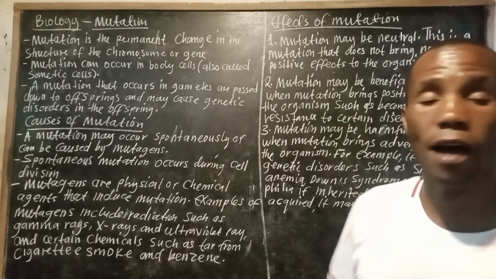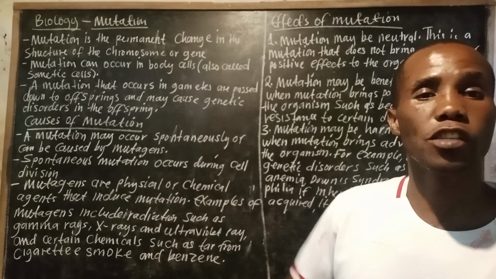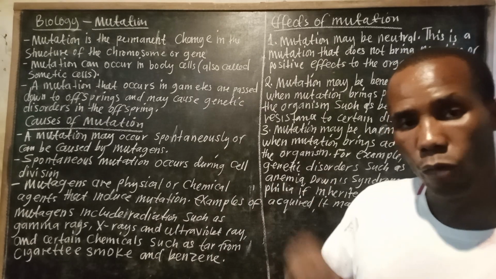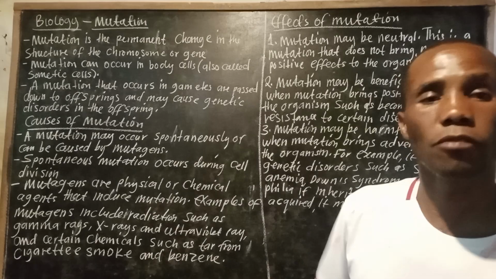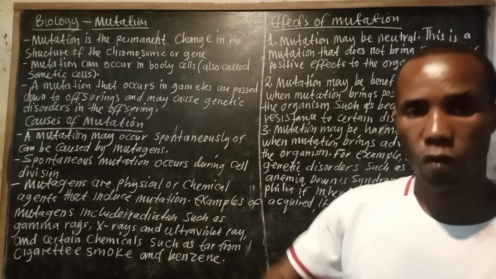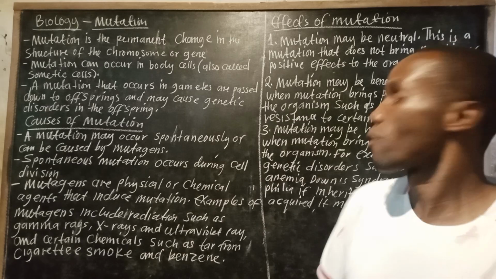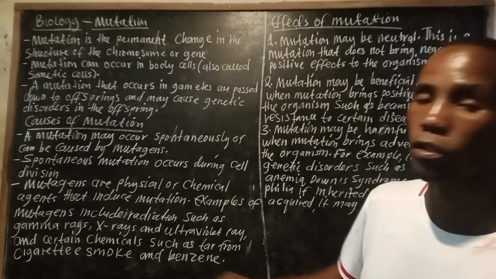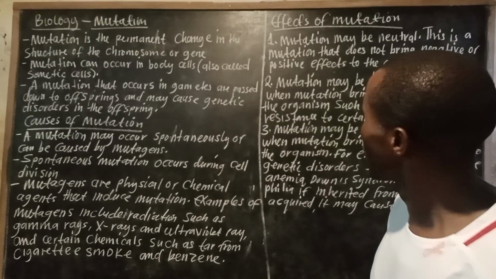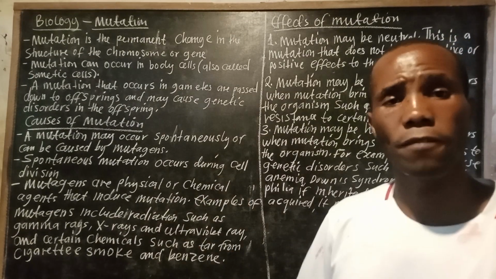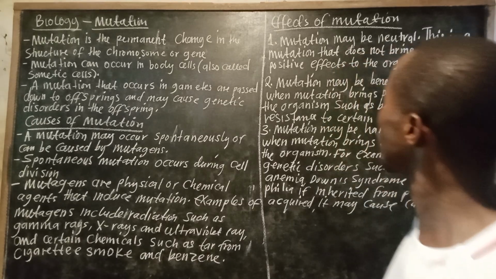We also have tar, which is one of the harmful substances found in a cigarette. Those are what we refer to as mutagens. They actually cause mutation. Now let us look at the effects of mutation.